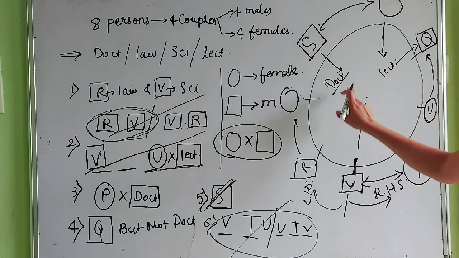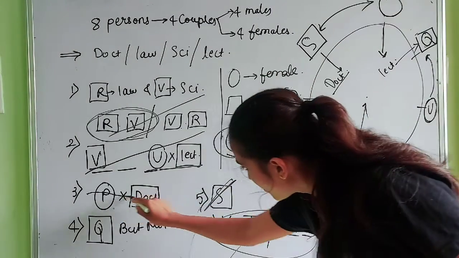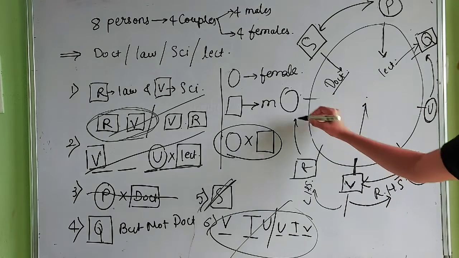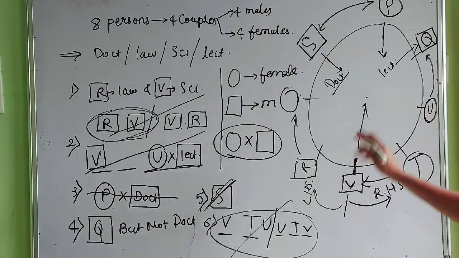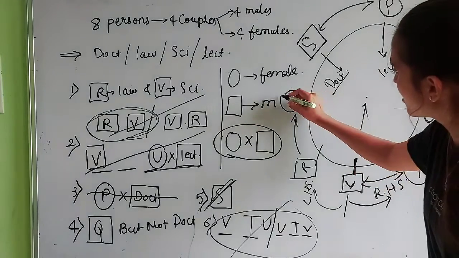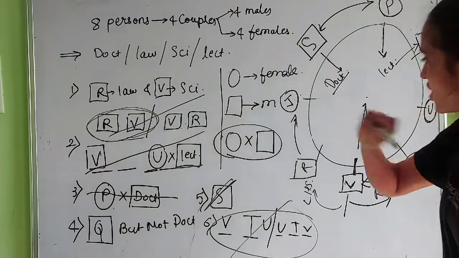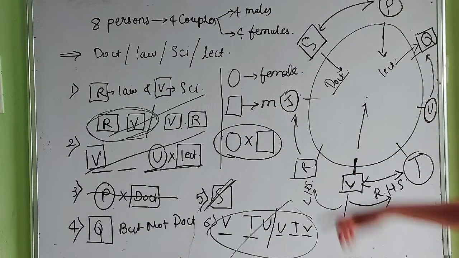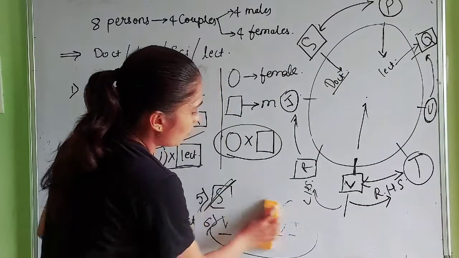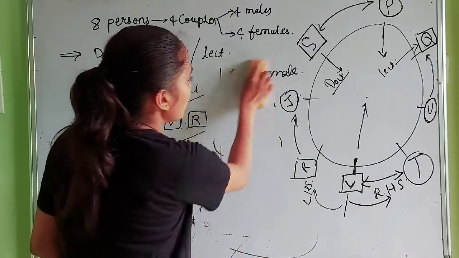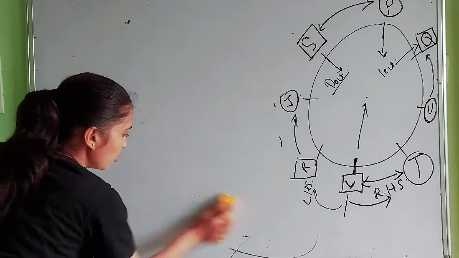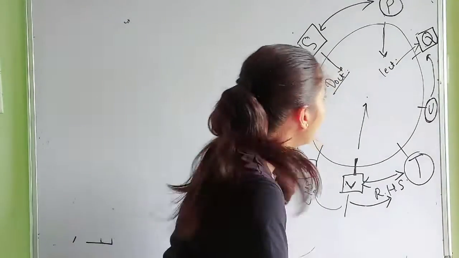So we know that the doctor's wife is P. So we will write P here, okay. Apart from this, I don't think any other remains. The only letter remaining, the last letter remaining, is J. So we will use it here. So with all the conditions given in the problem, we have finally drawn our answer, which will be like this, okay.